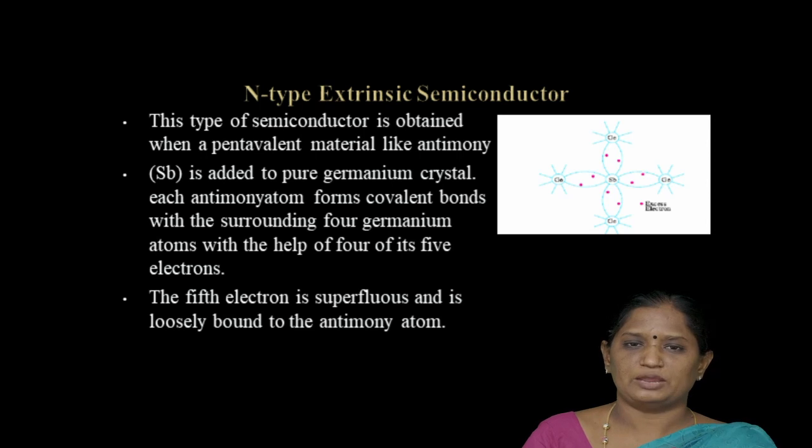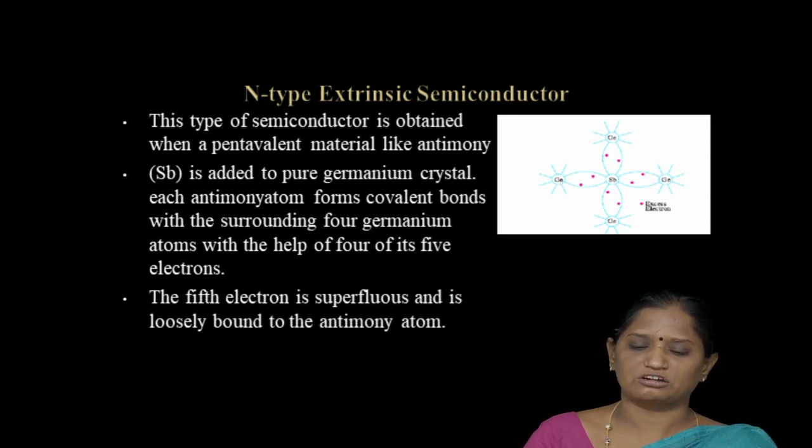First I am going to discuss the n-type semiconductor. This semiconductor is obtained by using pentavalent impurities. The best example of a pentavalent impurity is antimony. Here the antimony is added to the germanium crystal. Each antimony atom forms covalent bonds with the surrounding germanium atoms with the help of 4 of its 5 electrons.